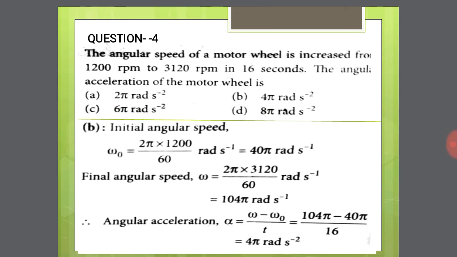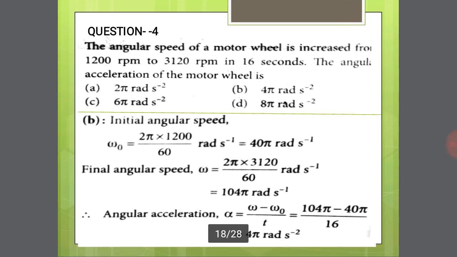Next question: the angular speed of a motor wheel is increased from 1200 rpm to 3120 rpm in 16 seconds. The angular acceleration of the motor wheel is.